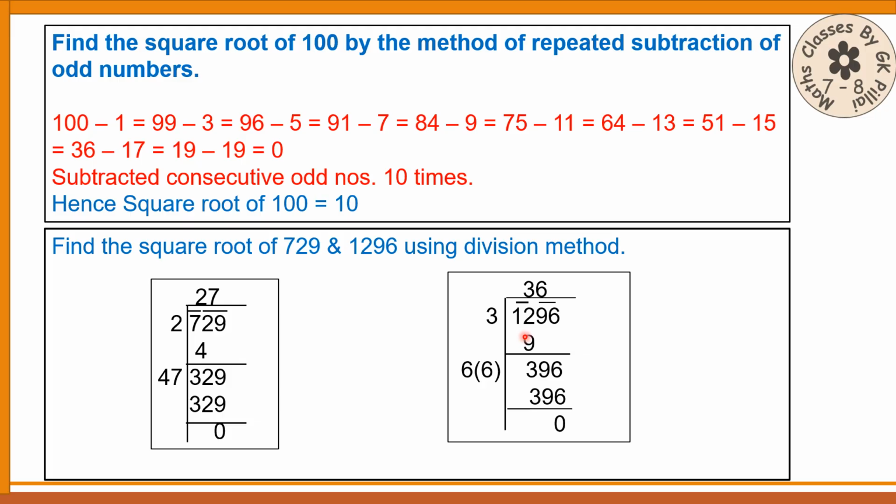As I told you, take 12 as the first pair. 3 3s are 9, 4 4s are 16. So stick to 3. 3 3s are 9. Write 9 here. Subtract, you will get 3 here. Now you bring 96 down. Now what you do? 3 2s are 6 here. Write another number here, and when multiplied by the same number, 66 into 6, you should get 396. And the remainder is 0. Write this 6 here. 36 is the square root of 1296. You can practice more sums.